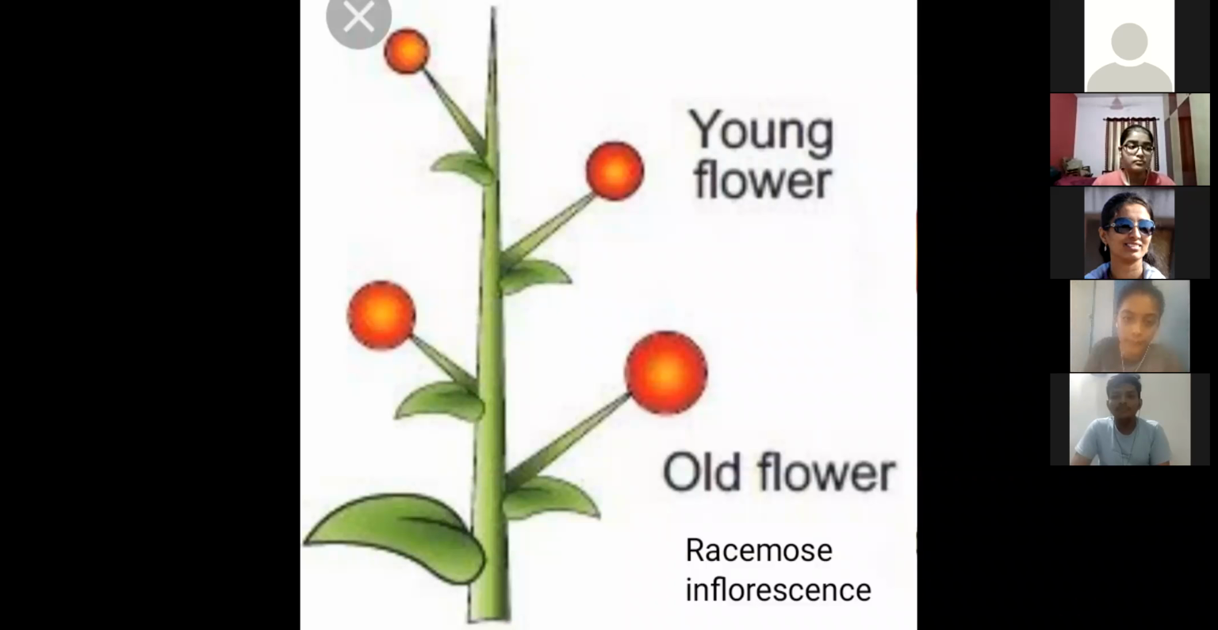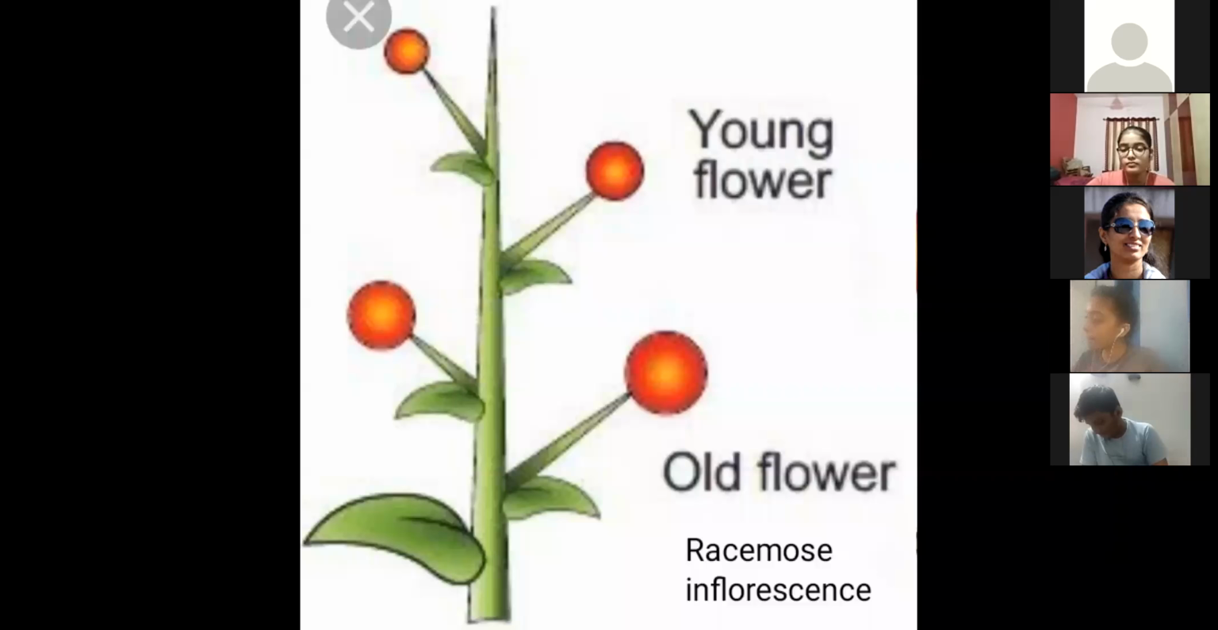Now we are going to discuss the reproductive part of the plant. In the reproductive part, so many terms are coming. Understand each and every term, and then you can easily understand the last family topic, right? So please focus over here. The first topic in the reproductive part is called the inflorescence.